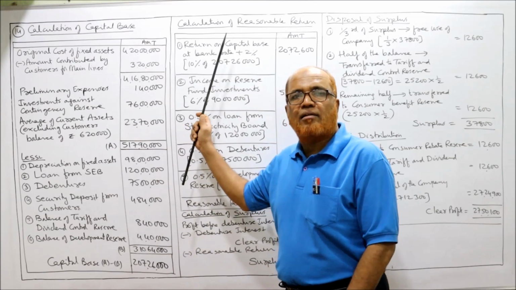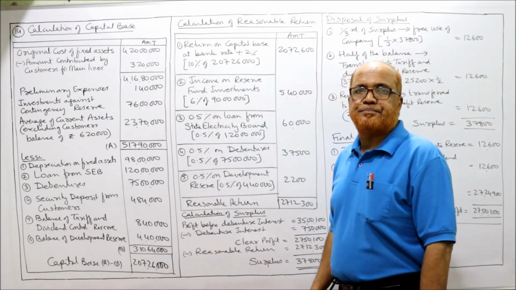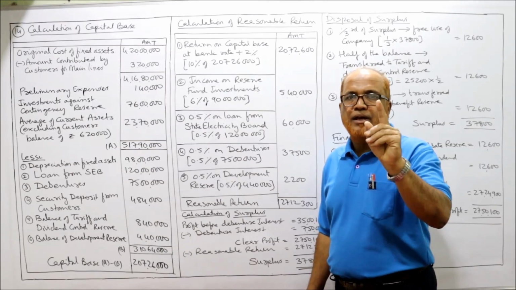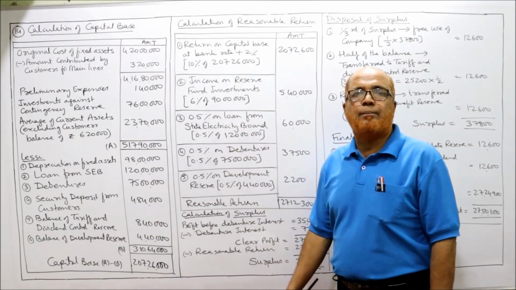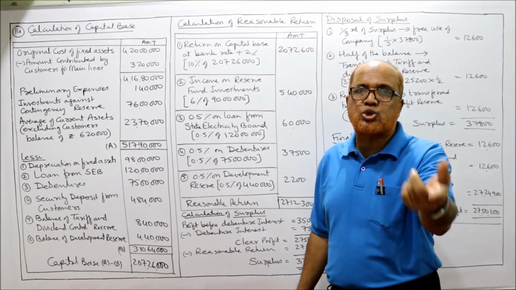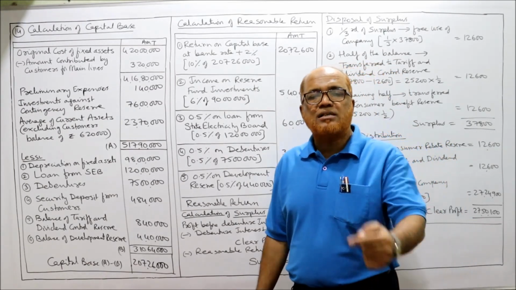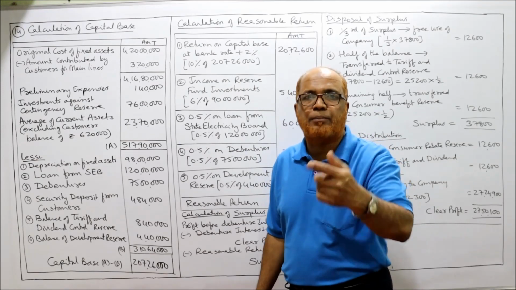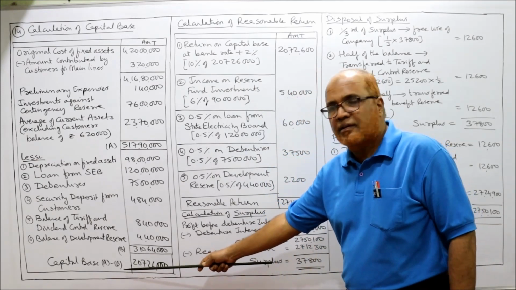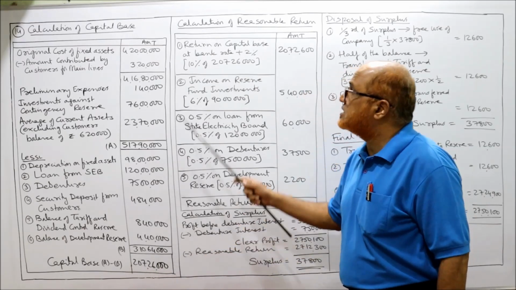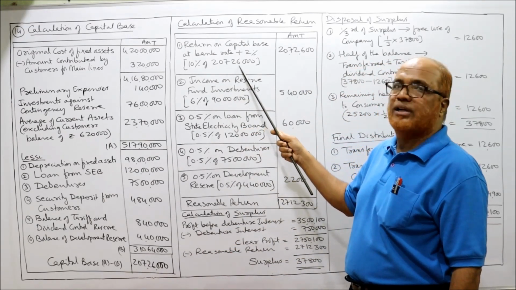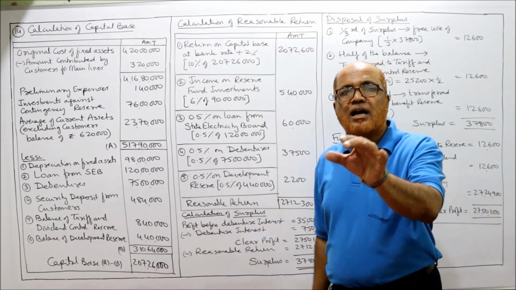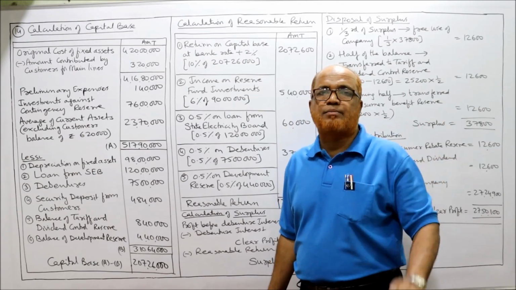Now the next step is calculating the reasonable return, RR. 5 items you have to remember. Only 5 items will come. The first, return on capital base at bank rate plus 2%. In the problem, bank rate is given as 8%, so we add 2% to get 10% on capital base. Capital base is 2 crore 7,26,000. 10% of 2 crore 7,26,000 comes to 20,72,600.